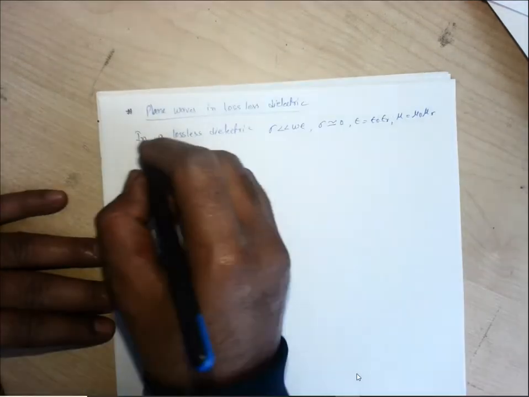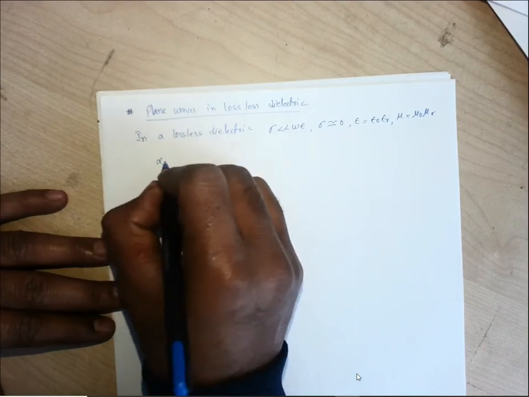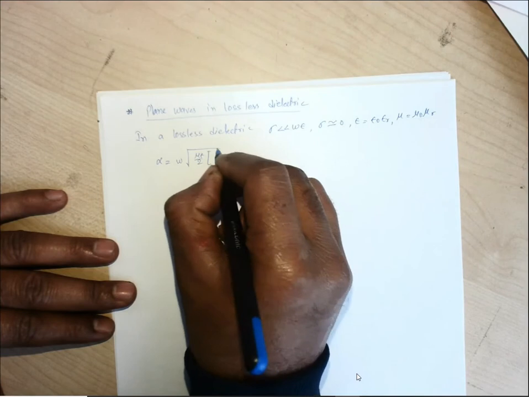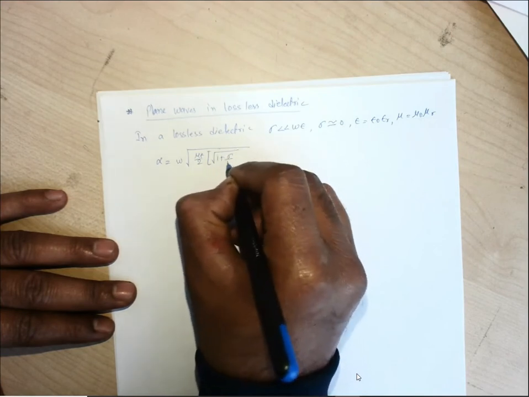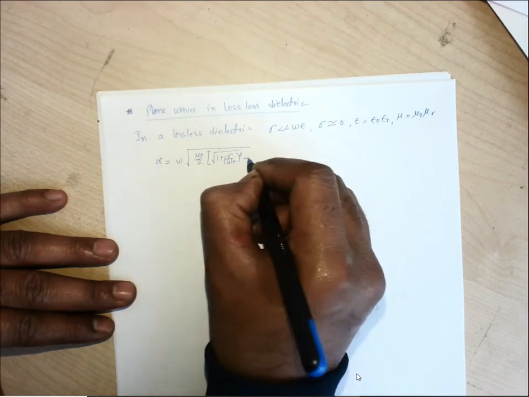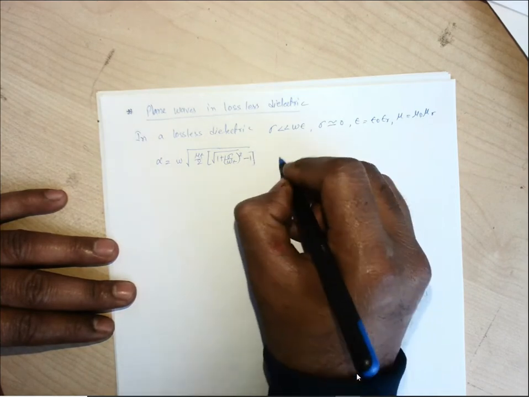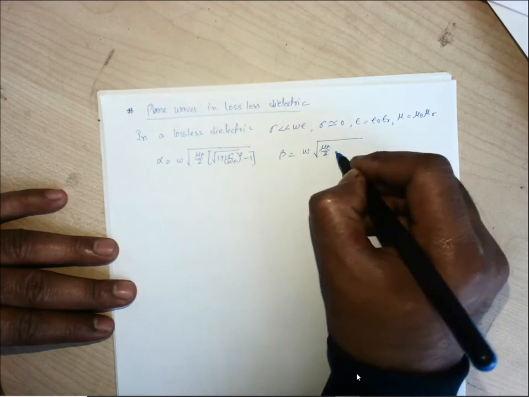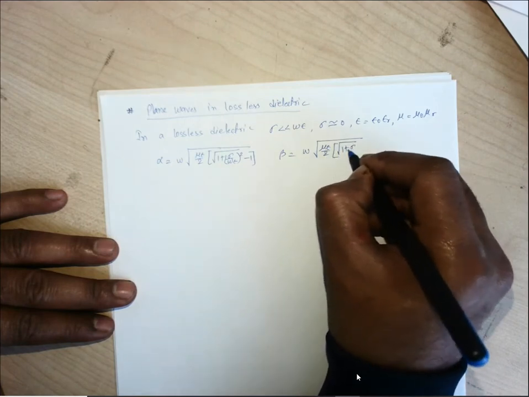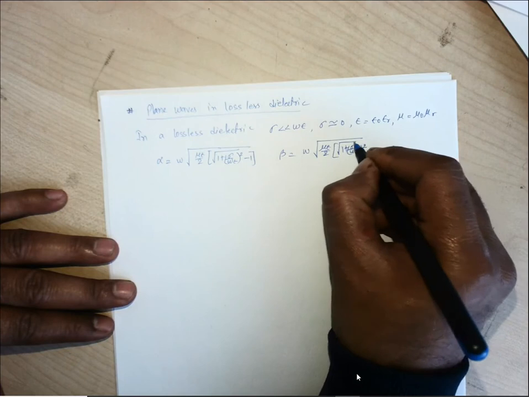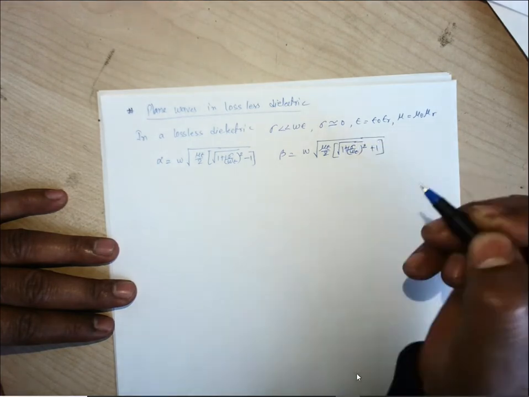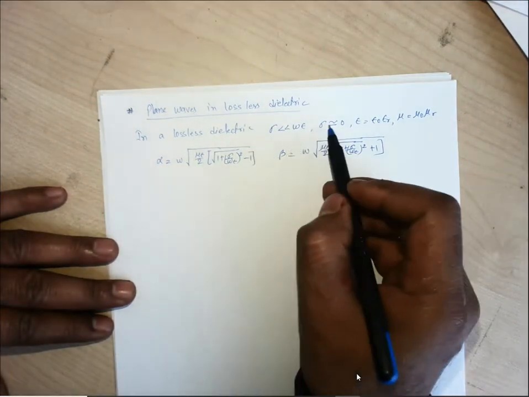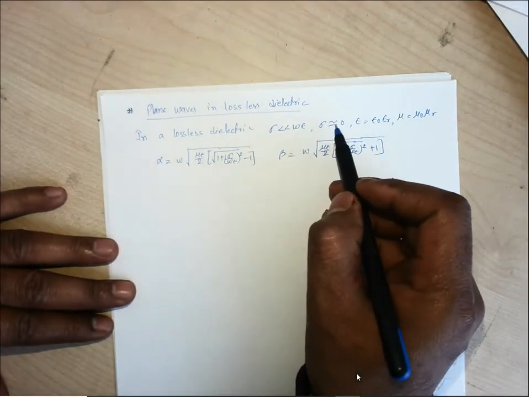For a lossy medium we have already derived the value of alpha as omega root over mu epsilon by 2 into root over 1 plus sigma by omega epsilon whole square minus 1, and beta as omega root over mu epsilon by 2 into root over 1 plus sigma by omega epsilon whole square plus 1.